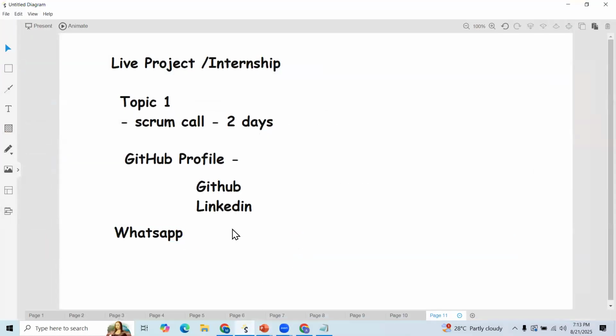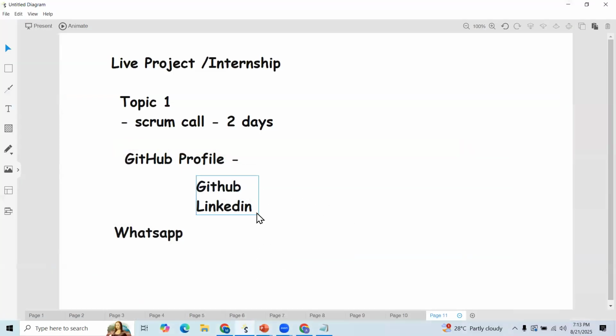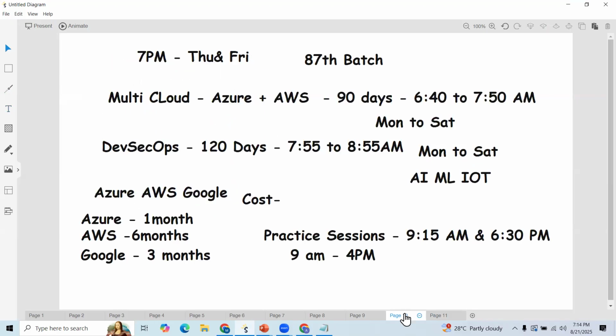Okay. Next one. So here we discussed internship, right? You need to complete this process every 2 weeks, and every 2 weeks we are conducting mock interviews. So here the concept is simple. Daily you need to prepare, practice and learn things.